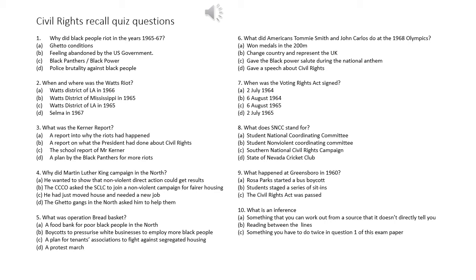Number 9, what happened at Greensboro in 1960? Was it A, that Rosa Parks started a bus boycott there? B, that students staged a series of sit-ins? Or C, that the Civil Rights Act was passed there? And question number 10, what is an inference? Is it A, something you can work out from a source that it doesn't directly tell you? B, reading between the lines? Or C, something you have to do twice in question 1 of this exam paper?